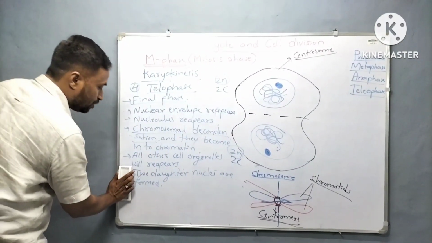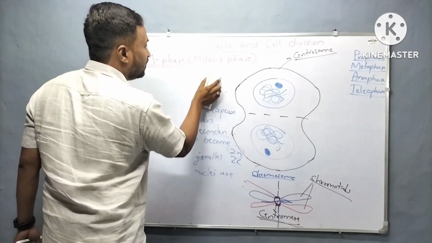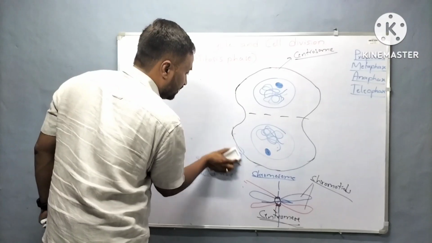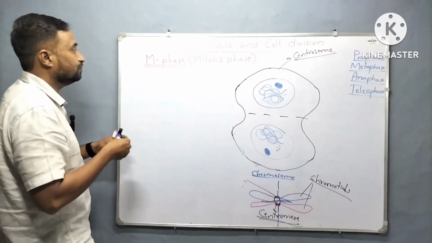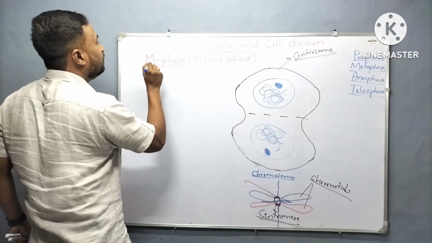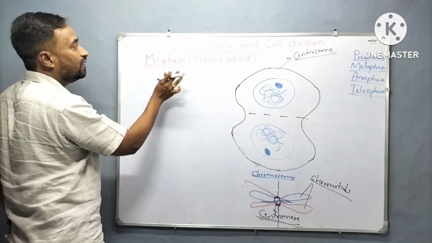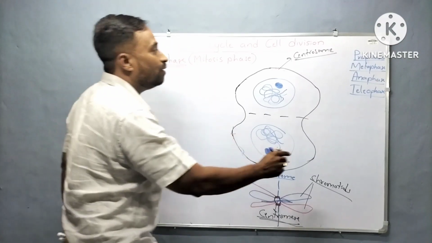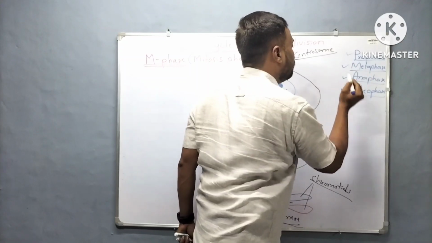Now let's talk about the last phase of the cell cycle, that is cytokinesis. This is the second phase in the M phase. The M phase is divided into karyokinesis and cytokinesis. We studied all four phases of karyokinesis: prophase, metaphase, anaphase, telophase.